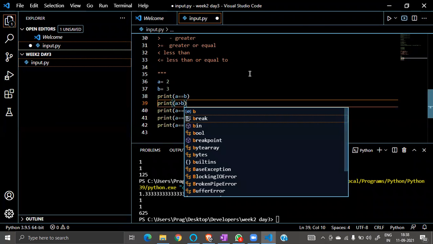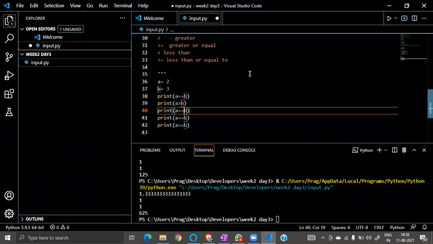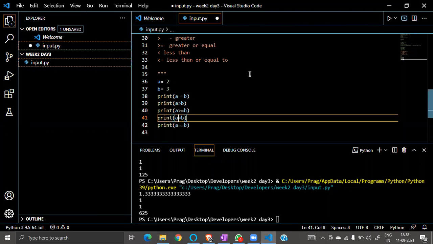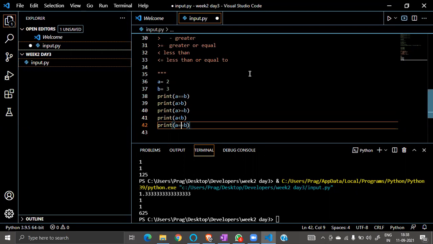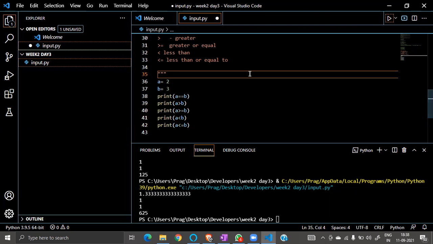Less than or equal to. Let's print. Can anyone write the output in chat? Let's see, if you can guess the outputs in chat.